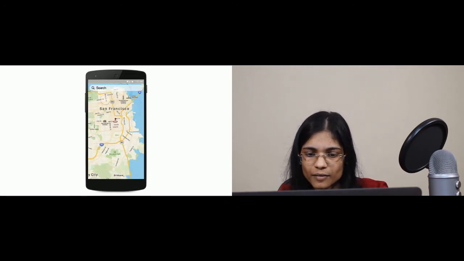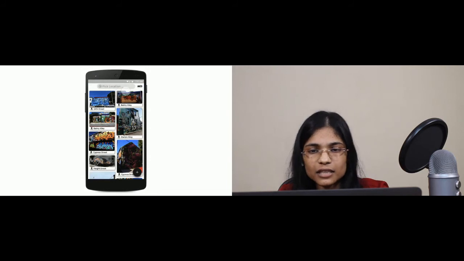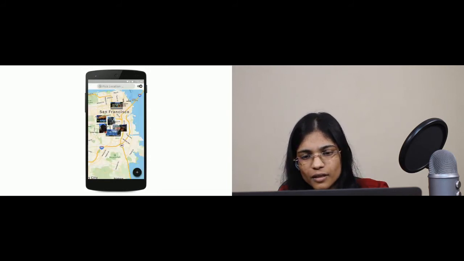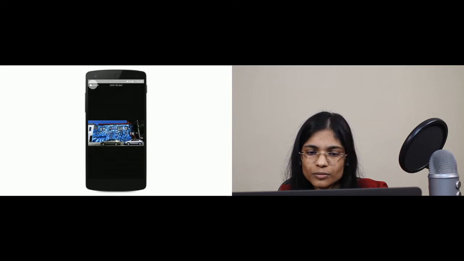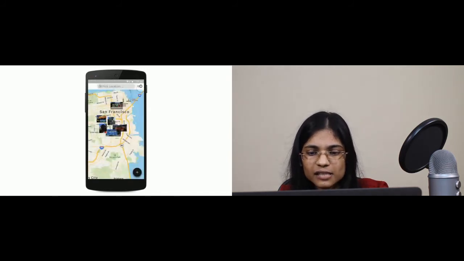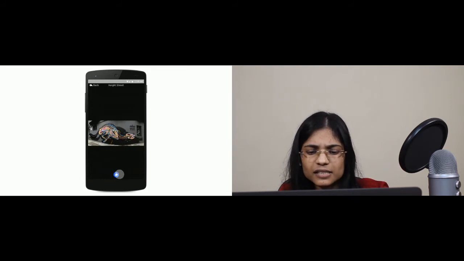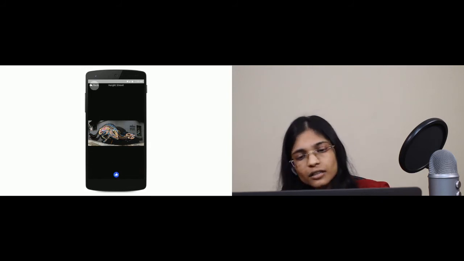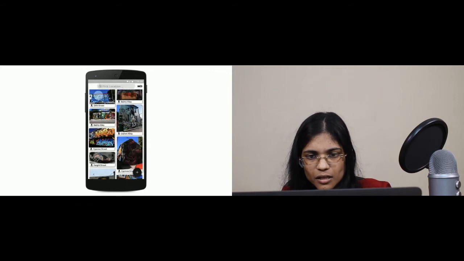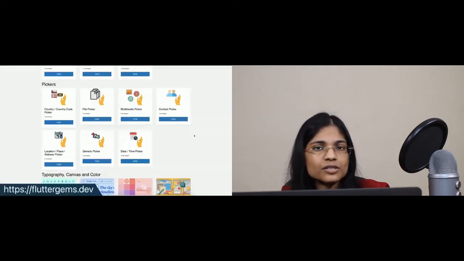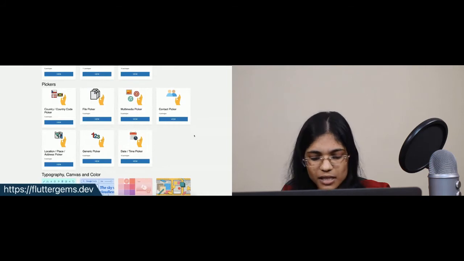Say things like adding a geolocation picker, adding things like an icon switch, which will give us a clustered map view, adding things like an animated floating action button menu to capture an image, and adding things like a social media reaction button to take the user preferences whether they like the street art or not. So let's see how we can use Flutter Gems to find the right package in this case quickly.